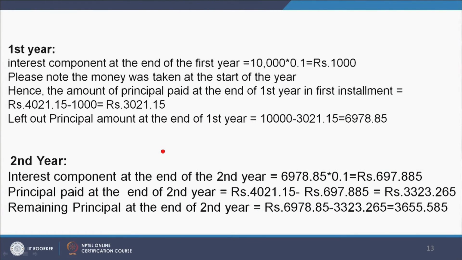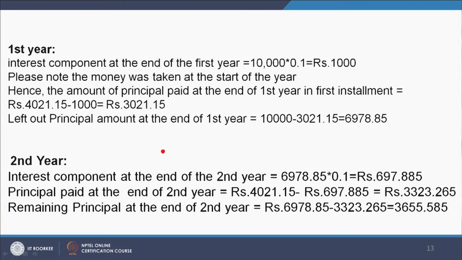In the first year, the interest component at the end of the first year is 10,000 into 0.1, which comes out to be 1,000. Please note the money was taken at the start of the year. Hence, the amount of principal paid at the end of the first year in the first installment is rupees 4021.15 minus 1000, which is the interest. So, it comes out to be rupees 3021.15. So, the left out principal amount at the end of the first year is 10,000 minus 3021.15,